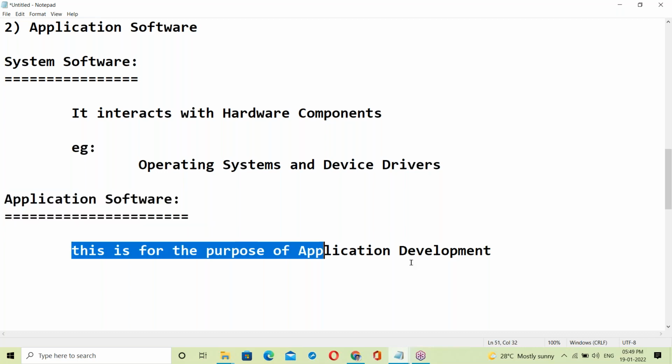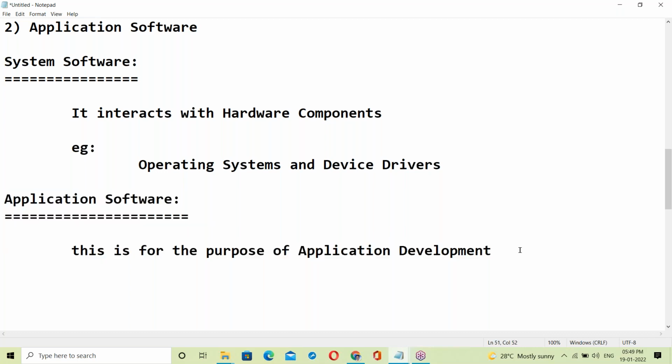This is for the purpose of application development. Applications, apps. In our daily life, we are using many applications.